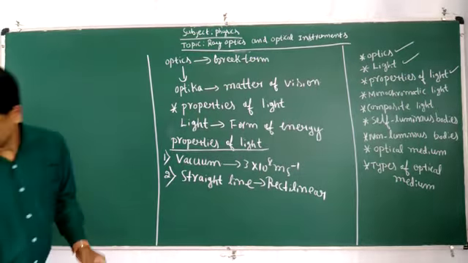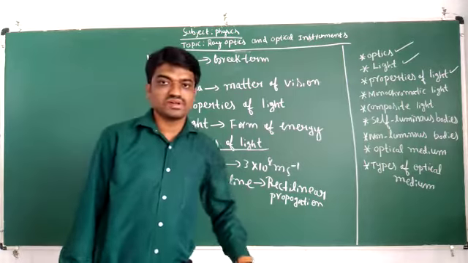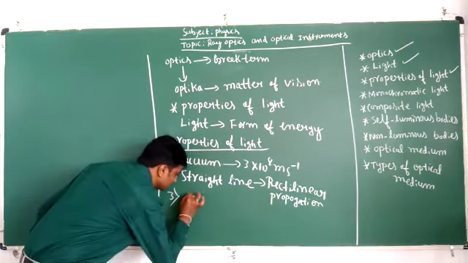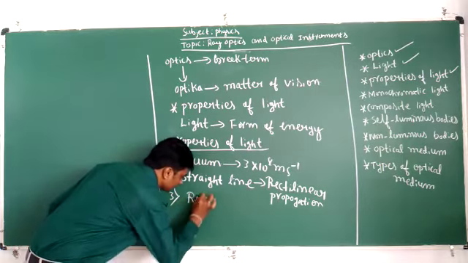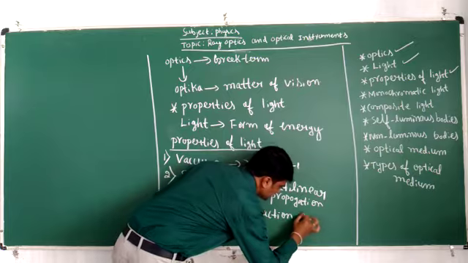Next property is that light undergoes the phenomenon of reflection, refraction, and dispersion.